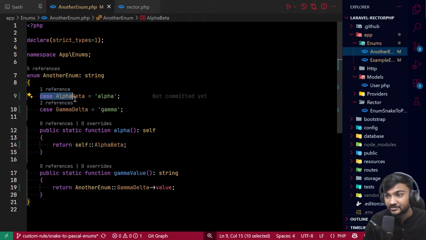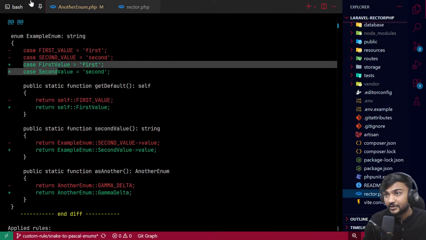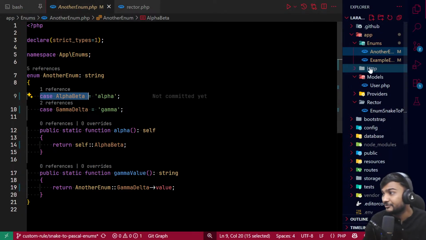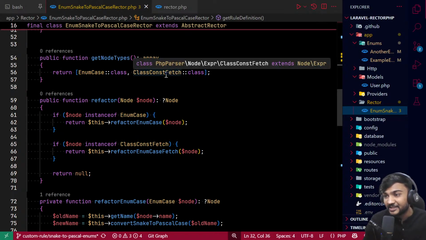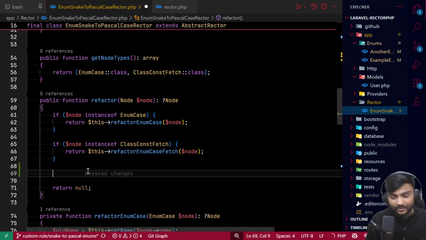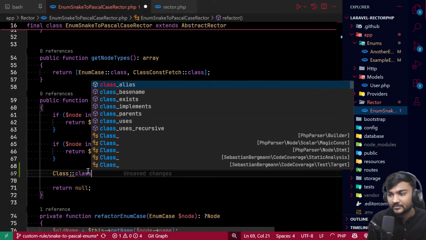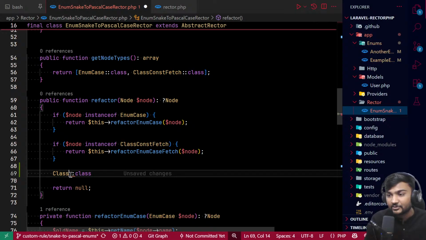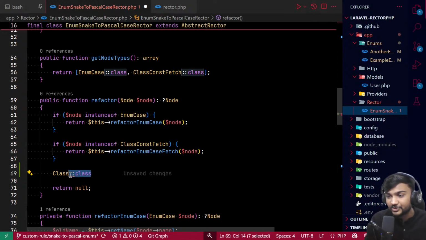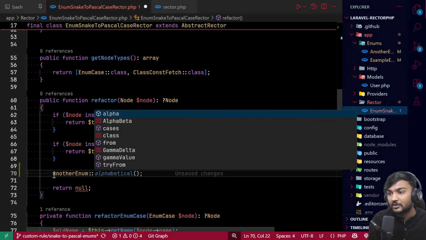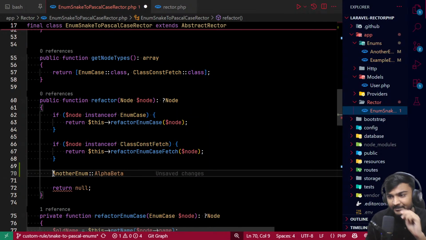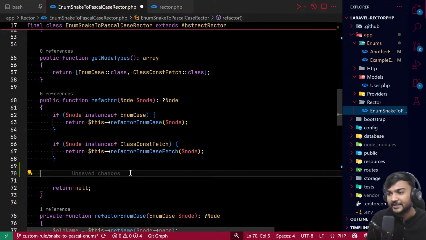And the class constant fetch is nothing but anything which is used like this, which will be a class call. It can be, let's say, another enum called alpha beta. So this is the class case at the end.